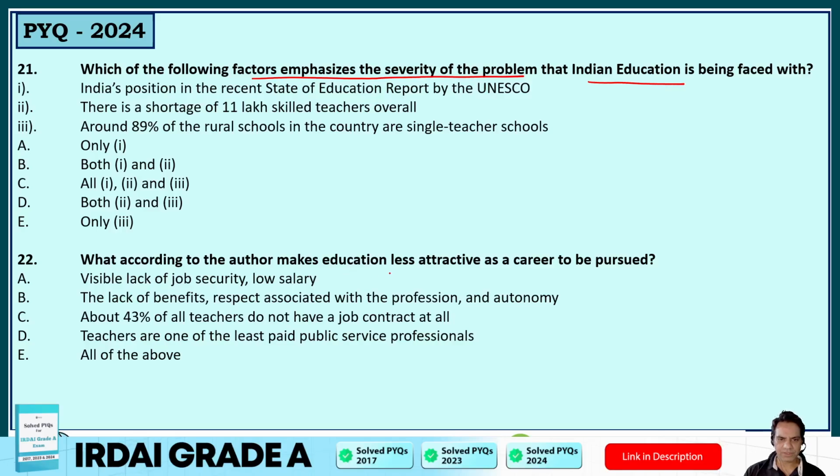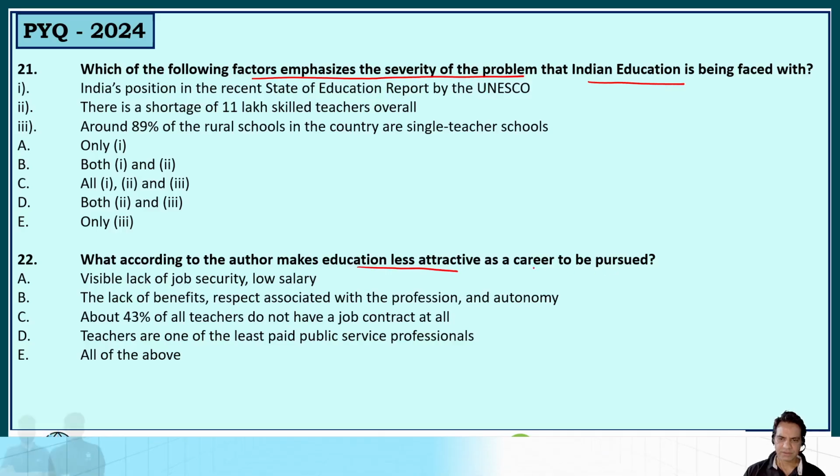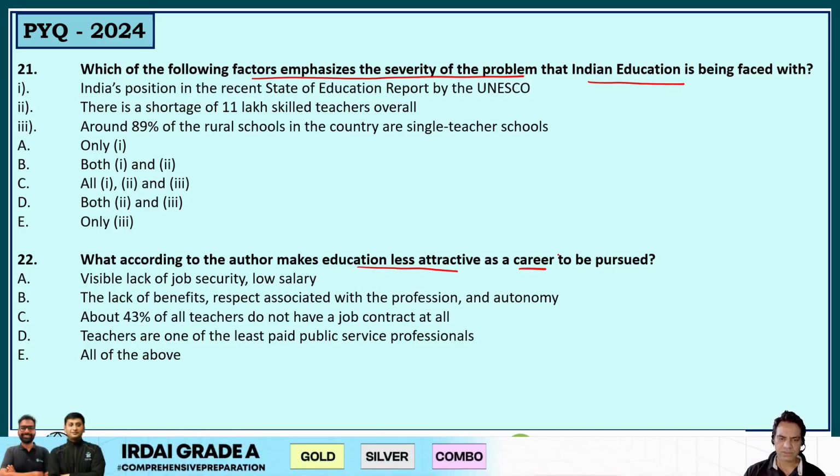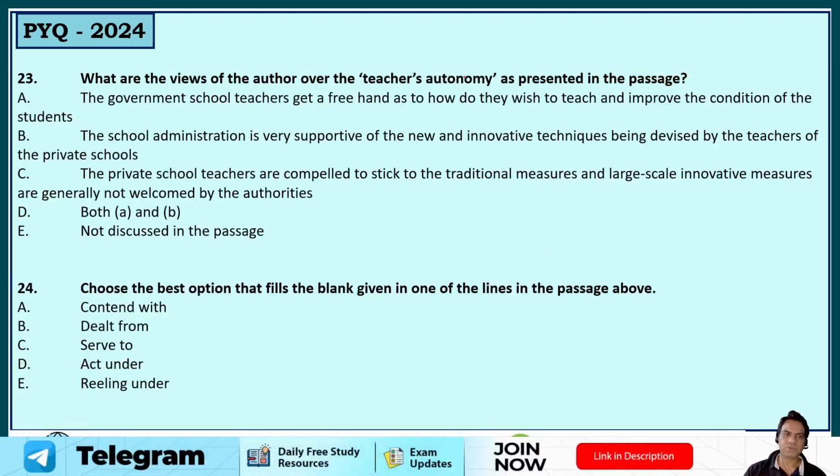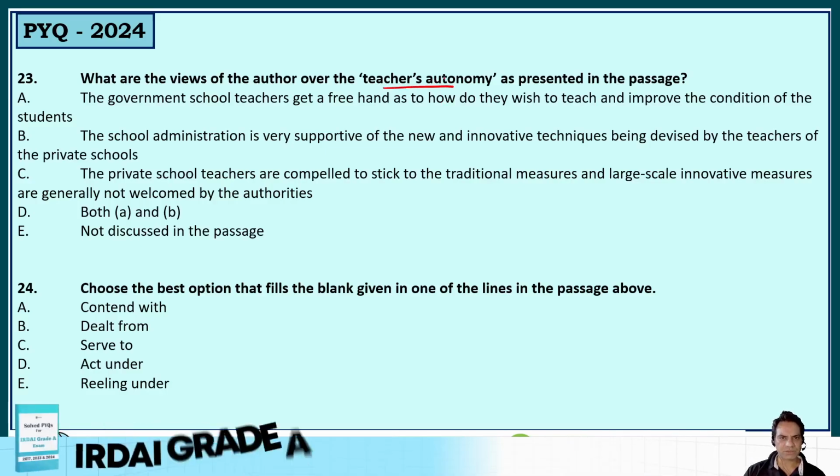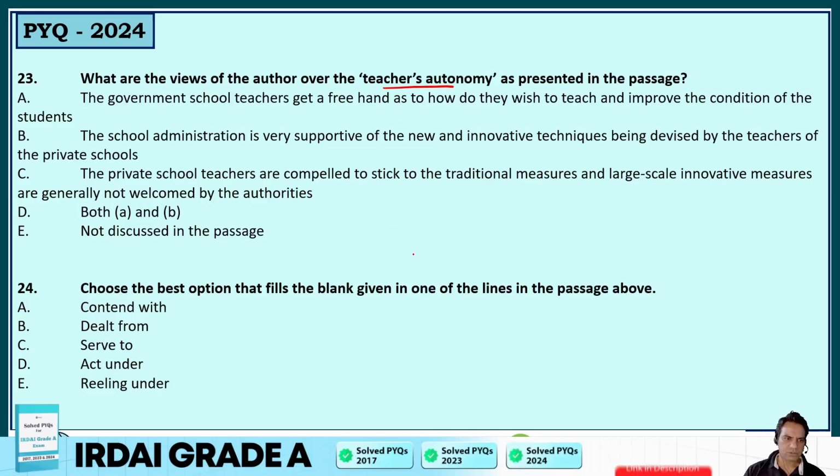What, according to the author, makes education less attractive as a career to be pursued? So we have to find the reason. Then what are the views of the author over teachers' autonomy as presented in the passage? So we have to look for this teachers' autonomy. Choose the best option that fills the blank. There is a blank given, so we have to find which of them will fit it.